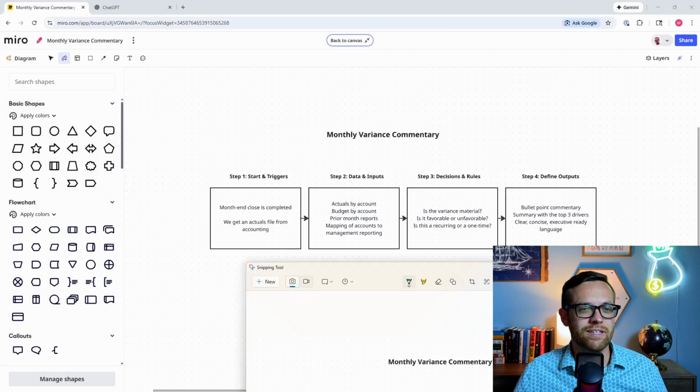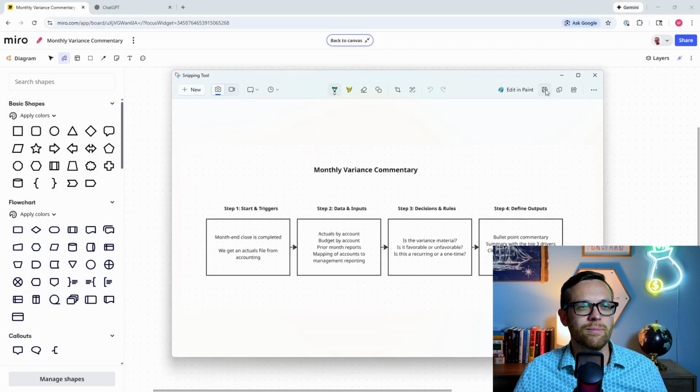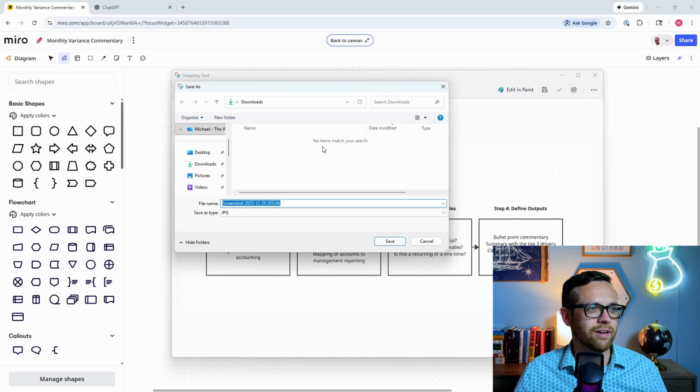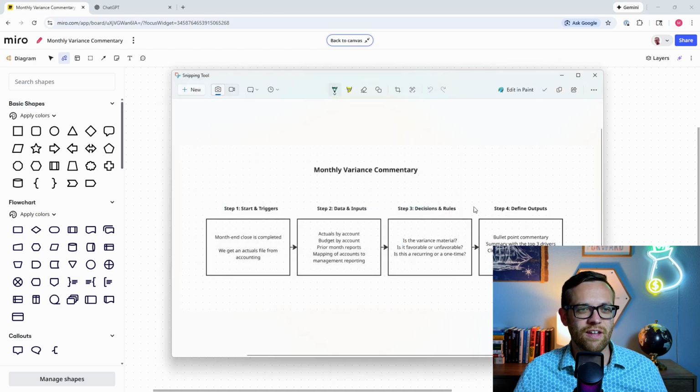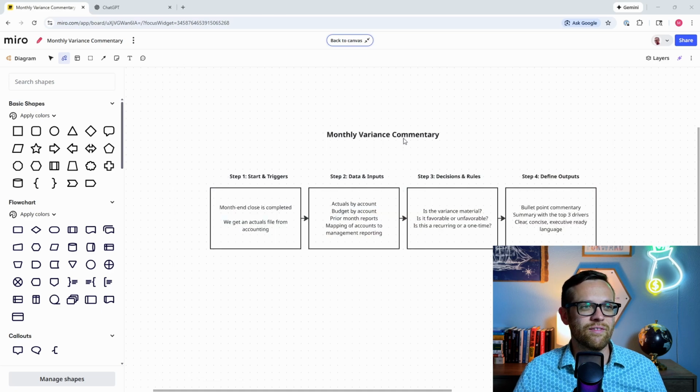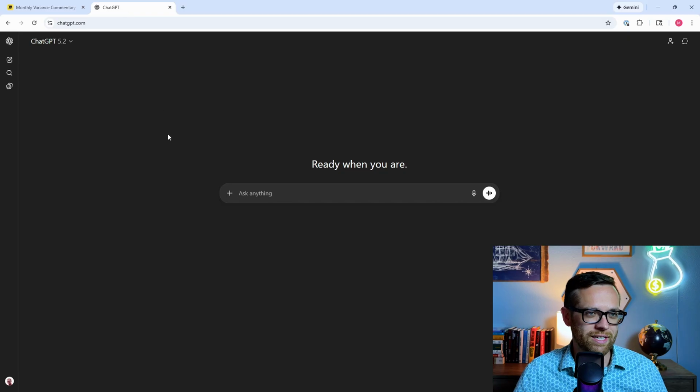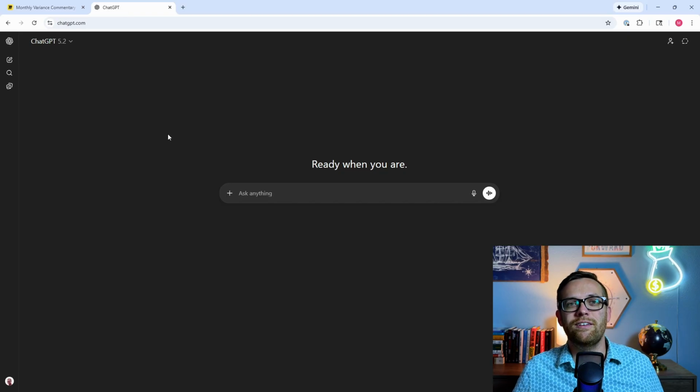So I'm going to create this. Here's my image. I'm just going to save this down. All right, and I'll just save it as a screenshot. That is totally fine. So we've got that ready. Now I'm going to go over to ChatGPT. Now I'm using ChatGPT just because this is what I've got trained and where I do most of my work.